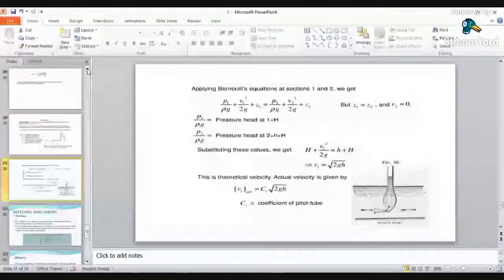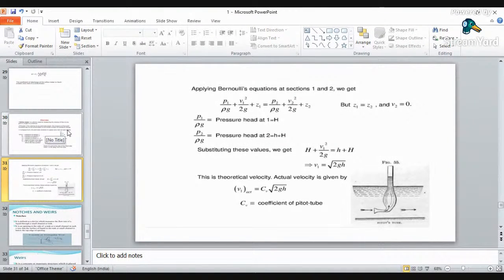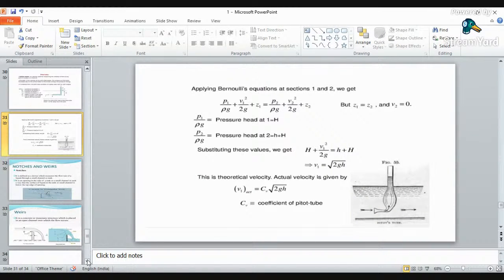So there may be a question that following are the applications of Bernoulli's theorem, and you are given 3 to 4 applications. You are given 4 different examples, and in that it's supposed to be Bernoulli venturimeter, then orifice meter, pitot tube. Except that, if 4 terms will be there, so the answer will be that device which is not based on the theorem of Bernoulli's equation.